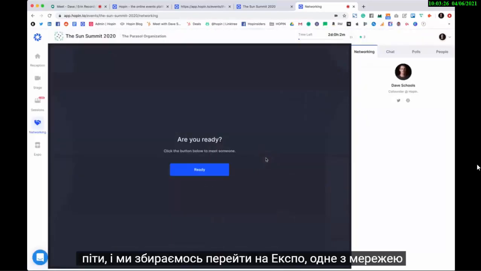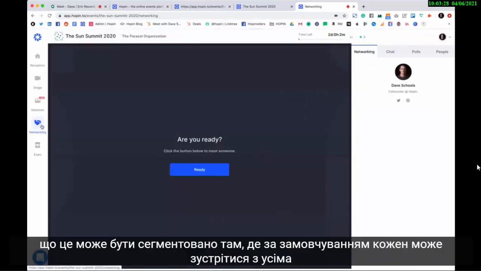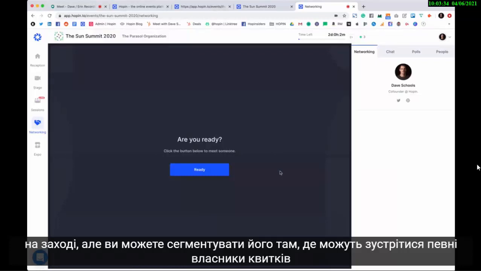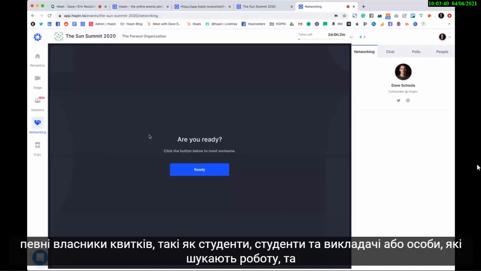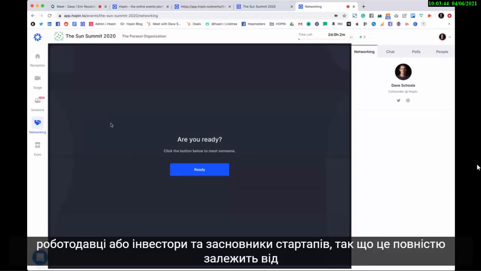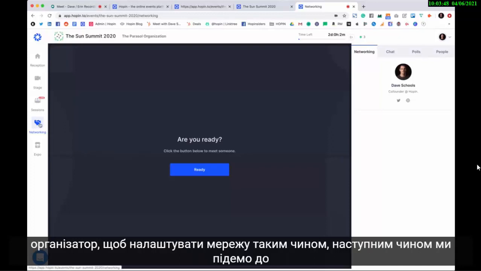One thing with the networking area is that this can be segmented, where the default is everybody can meet everybody at an event. But you can segment that to be where certain ticket holders can meet certain ticket holders, such as students and teachers, or job seekers and employers, or investors and startup founders. So it's completely up to the organizer to set up the networking in that way.